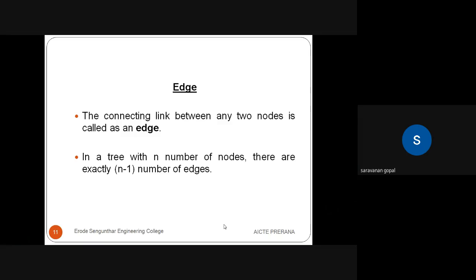Also, in a tree with n number of nodes, there are exactly n minus 1 edges. This is also one property of a tree that we saw previously: n vertices should have n minus 1 edges.